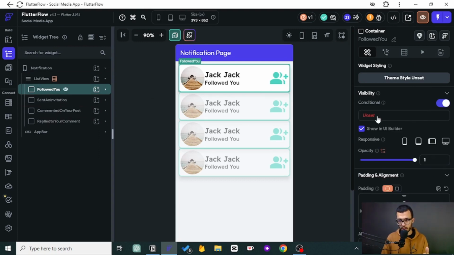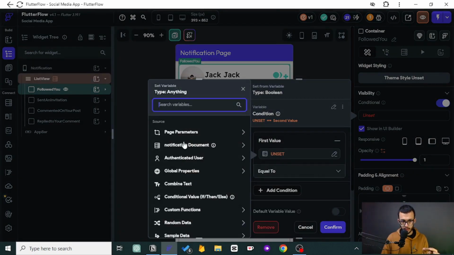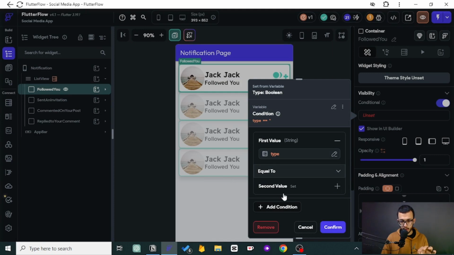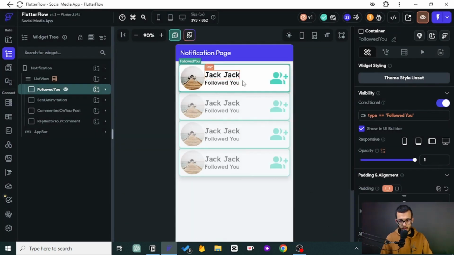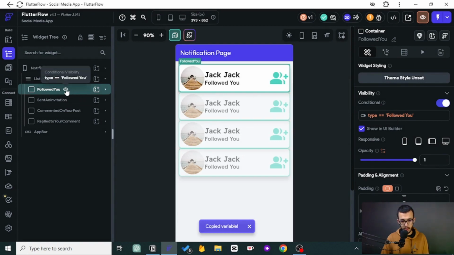So I want the condition visibility. This one should be seen only if this notification, this backend call, if that particular notification, their type is equal to followed you, right? Here you can pick up the name from here. So the type should be equal to followed you. That is very simple. If the type was followed you, then it will show up in this format, in this card, right? So let's just copy that because we want to keep using it. We just want to change the other value.